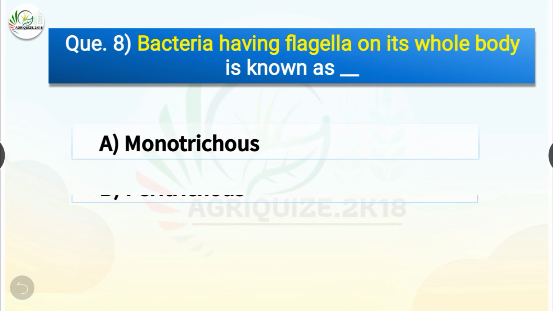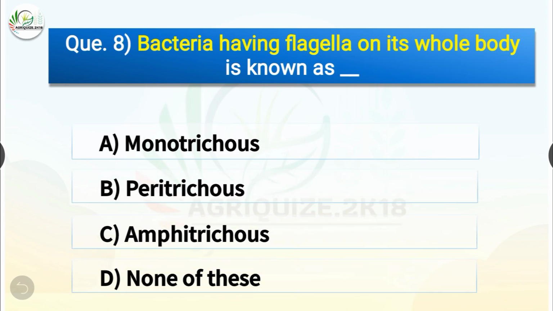Question number 8. Bacteria having flagella on its whole body is known as dash. The options are monotrichous, peritrichous, amphitrichous or none of these. The correct answer is option B, peritrichous. So bacteria having flagella on its whole body is known as peritrichous.